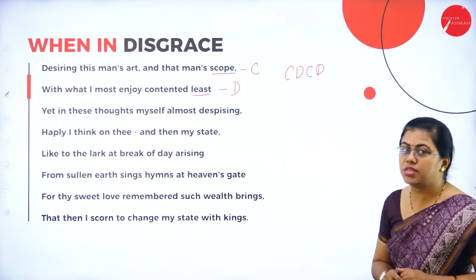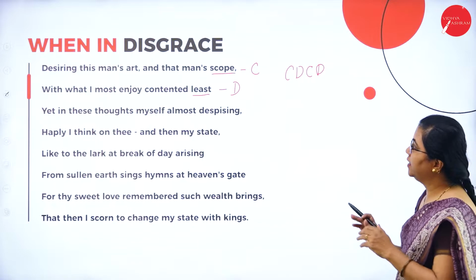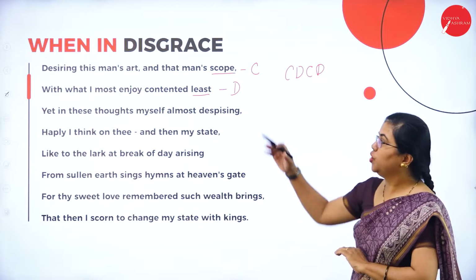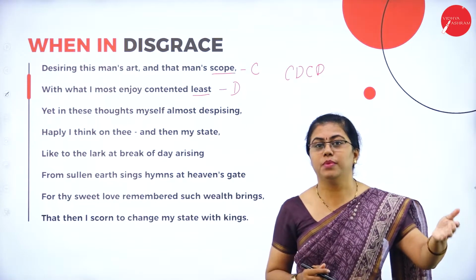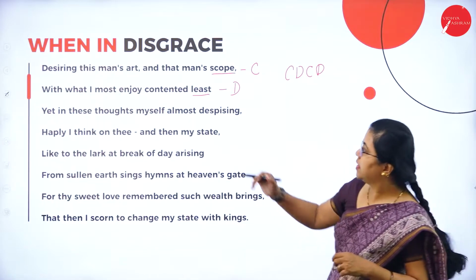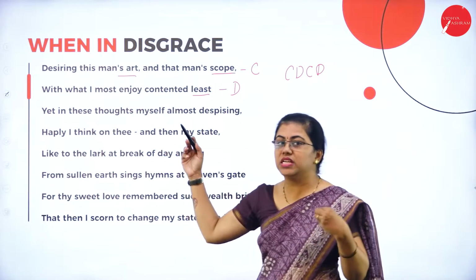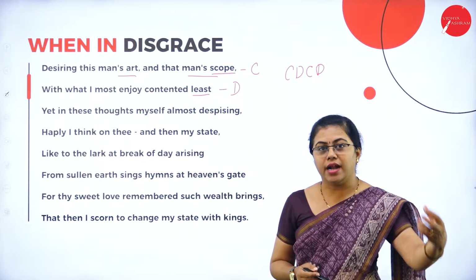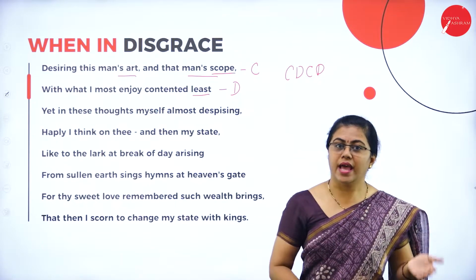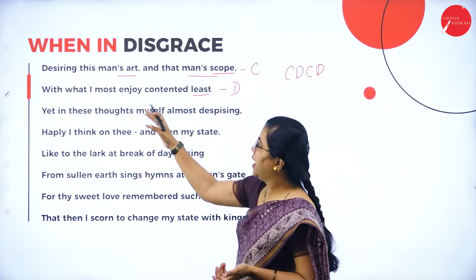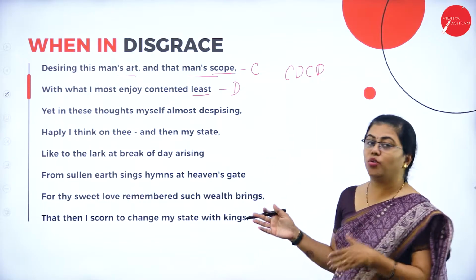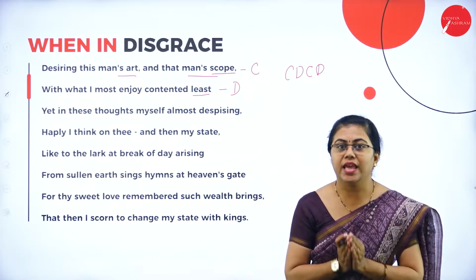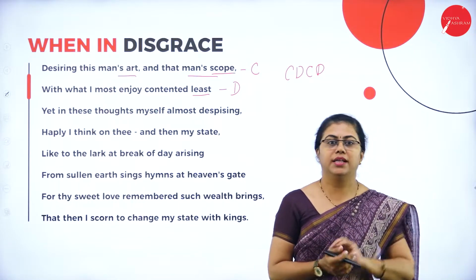So coming back to the summary of it, desiring this man's art and that man's scope, with what I most enjoy, contented least. So he is comparing his skills to those of the person who has taken his love. This man's art is the speaker's art, and that man's scope is that person's skills, the qualities that other person has, with what I most enjoy, contented least. I don't enjoy those skills as much as I enjoy myself. So he enjoys his skills the best compared to the other person's skills.